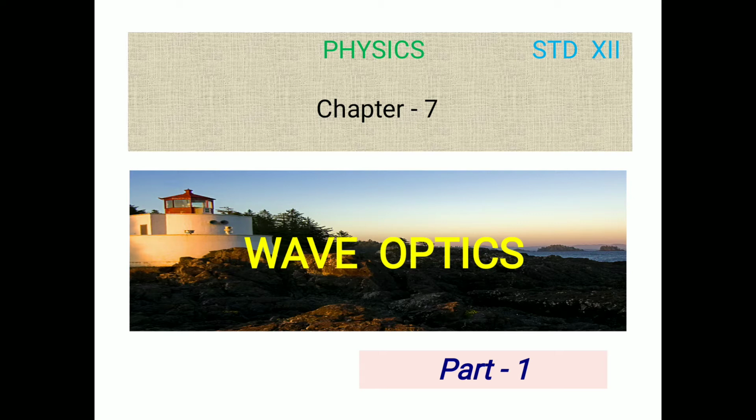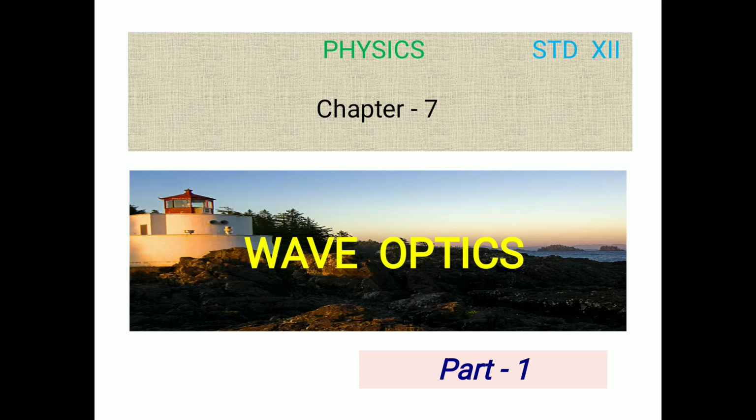When it meets another medium, it gets reflected, meaning it rebounds in the same medium, or it gets refracted, meaning it enters the other medium. Due to this reflection or refraction, its direction changes and it again moves along a straight line path in the same medium in reflection, or in the other medium in refraction.